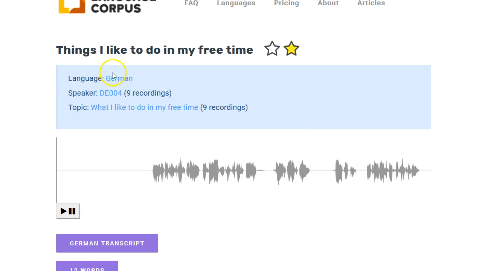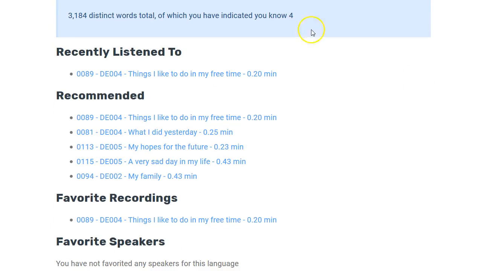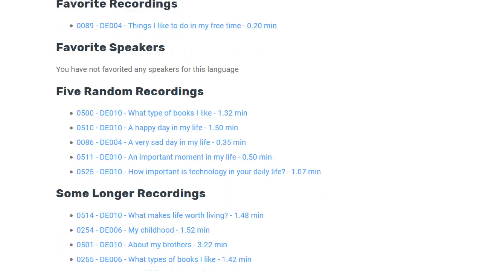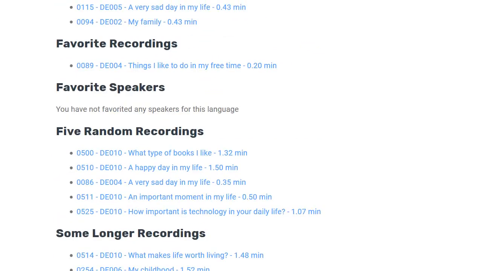But for now, I'm going to go back to German. And now it says I've listened to 1, I've mastered 0. It says I know 4 vocabulary words because I marked off that I know 4. So making some progress there, I guess. I now have one in my recently listened to, still have my recommended, and now in my favorites, I also have one there. I did not favorite the speaker, although I could have, so I don't have any favorite speakers at this point. Nothing mastered.